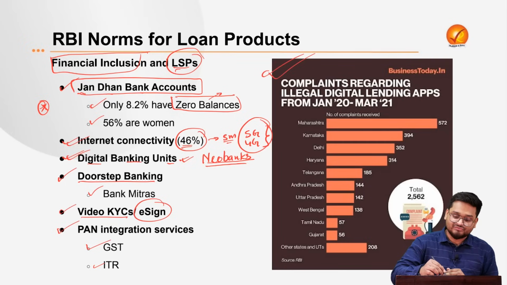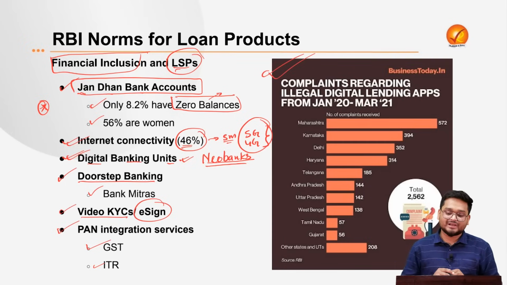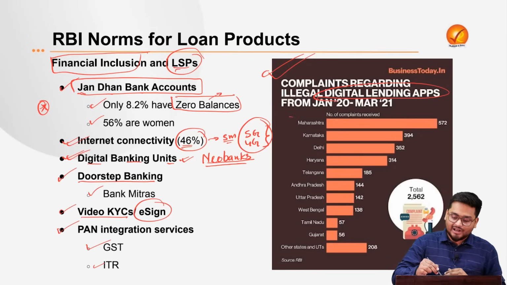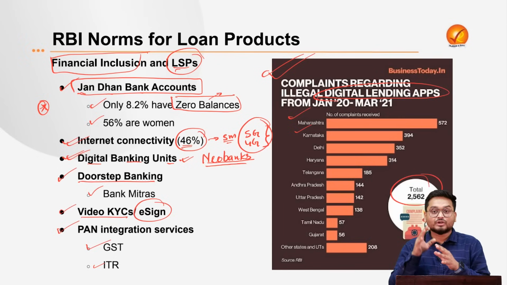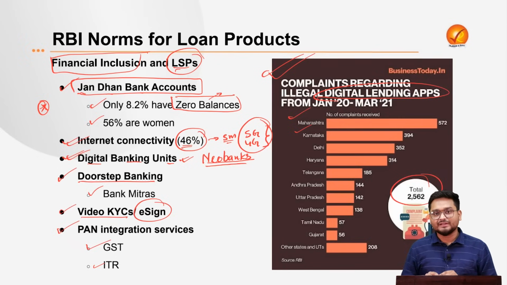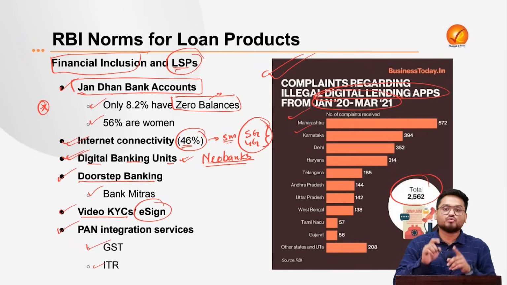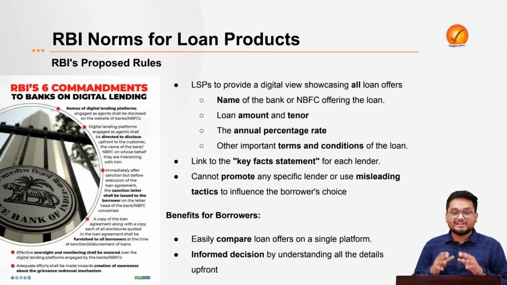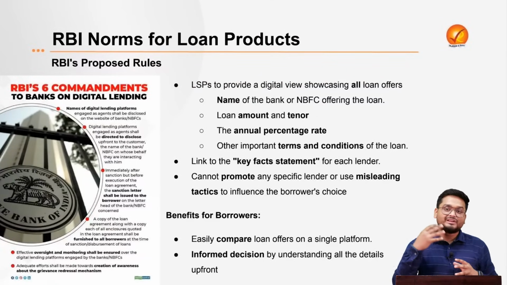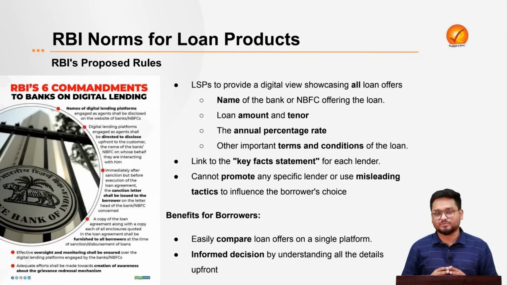And that can also be reflected here based on the complaints regarding the illegal digital lending apps. You can see Maharashtra is leading the number of complaints, followed by Karnataka and so on, out of the total of around 2,500 complaints. And this is just in a period of 1 year, in 2021. The figure right now is even much higher. And that is why the RBI has now proposed various norms to regulate these loan service providers.